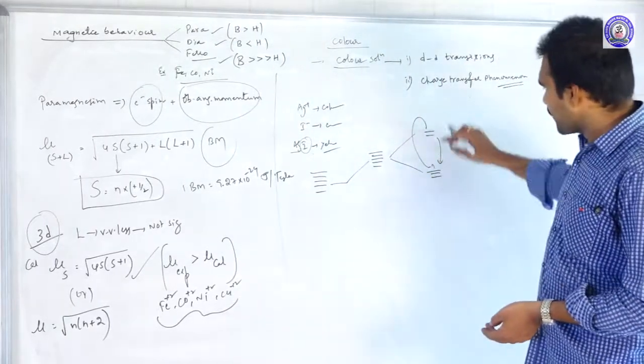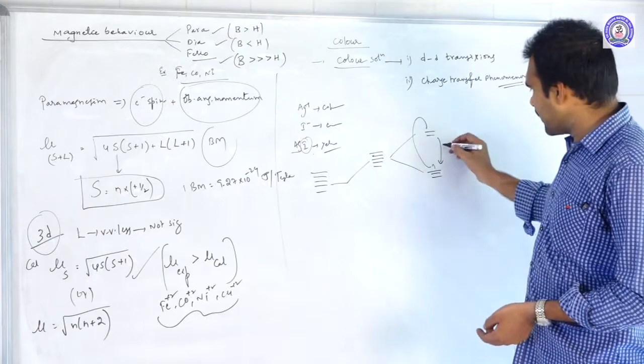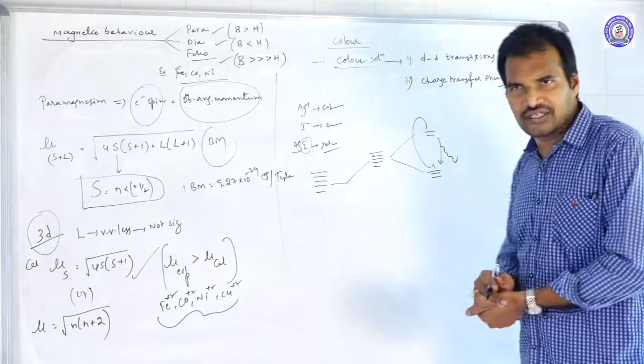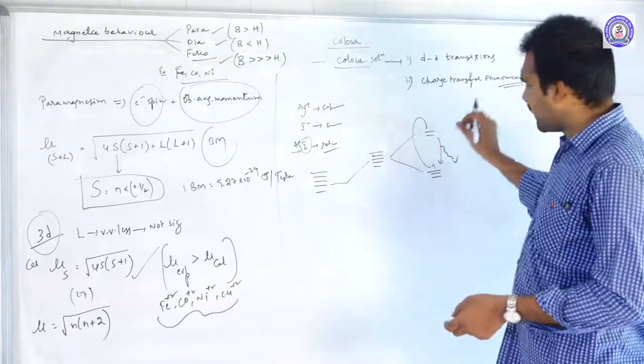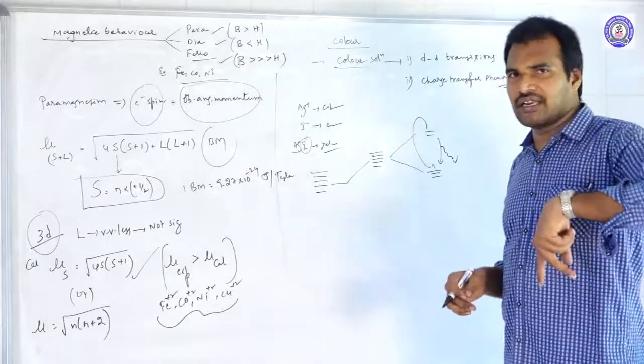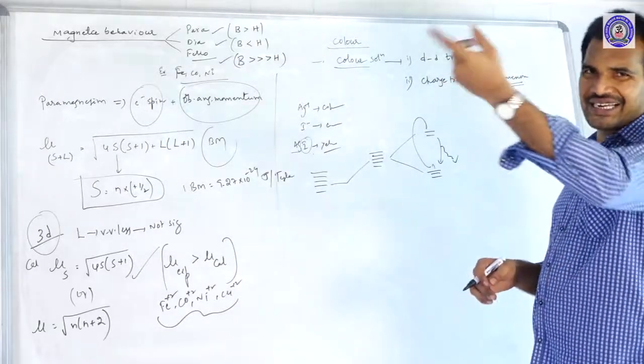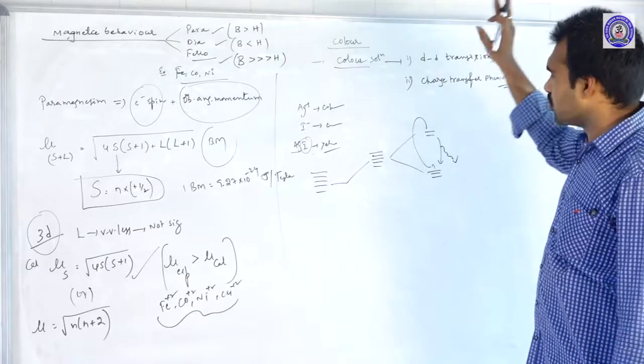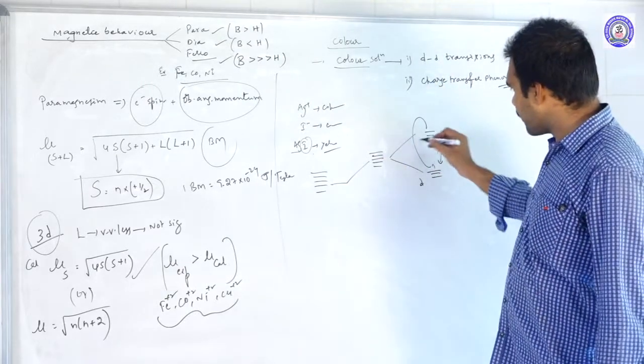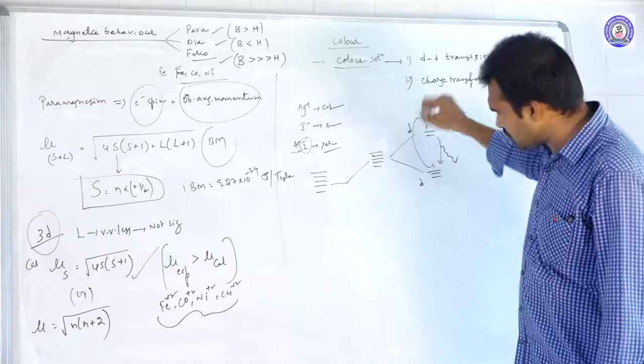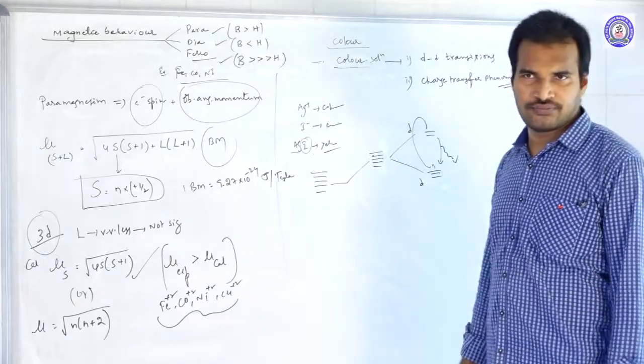Based upon the energy they liberate or absorb during excitation and de-excitation, and the frequency of that energy, the color of the solution will change. So this is one d orbital, this is another d orbital. These transitions we call d-d transitions.